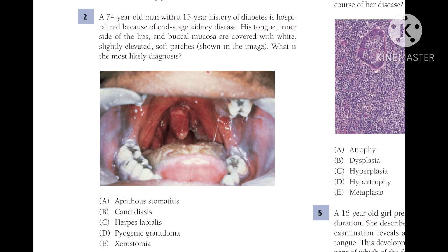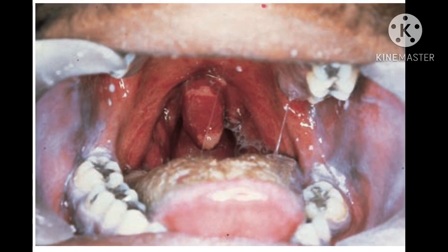So if we look at the image closer, we can see that there is a whitish membrane covering the tongue and the buccal mucosa as well. And the difference between candidiasis and the other infections where we can see such whitish patches, like diphtheria, is that in diphtheria, if you try to remove the white membrane, it will be difficult and there will be a bleed, while in case of candidiasis you can easily remove the white membrane.